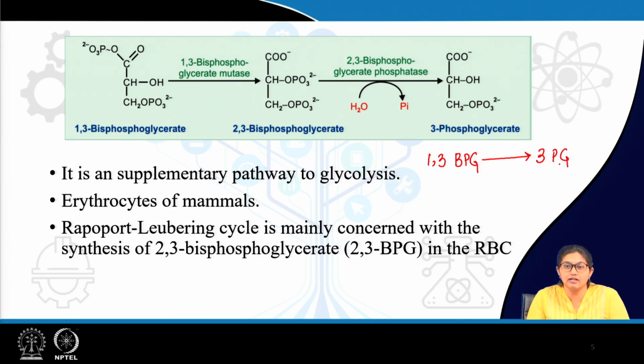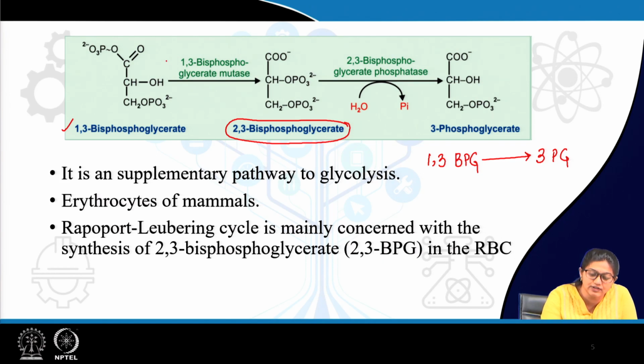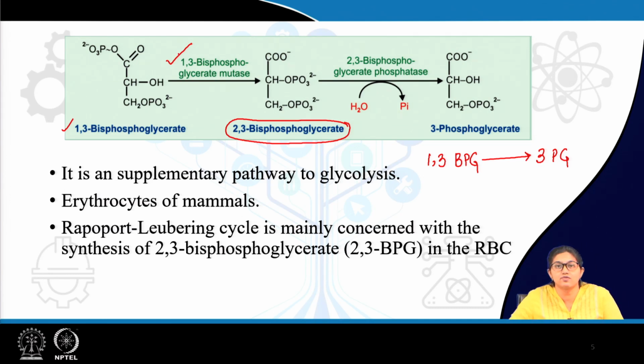Now, this reaction is frequently bypassed in RBC via 2,3-BPG cycle or Rapoport Leubering cycle, where 1,3-bisphosphoglycerate, instead of directly forming 3-phosphoglycerate, forms another intermediate, that is 2,3-BPG or 2,3-bisphosphoglycerate, with the help of the enzyme 1,3-bisphosphoglycerate mutase, and then this 2,3-bisphosphoglycerate is converted to 3-phosphoglycerate with the help of the enzyme phosphatase.